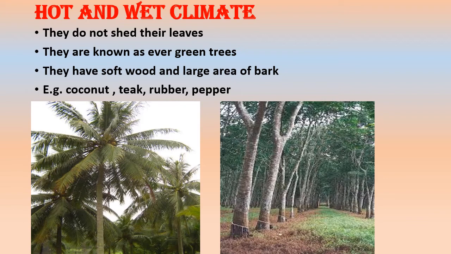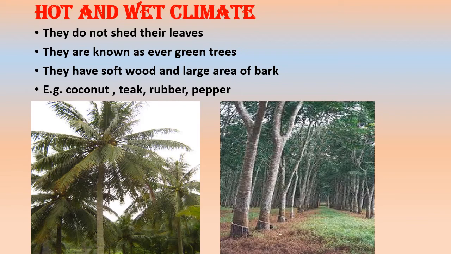As you know, the plants shed their leaves. Some plants shed leaves in winter, some shed their leaves in autumn. But these plants have the speciality that they do not shed their leaves. That's why they are known as evergreen plants. These plants have soft wood and a large area of bark, as you can see in the picture. Bark is the outermost layer of the stem of such plants.